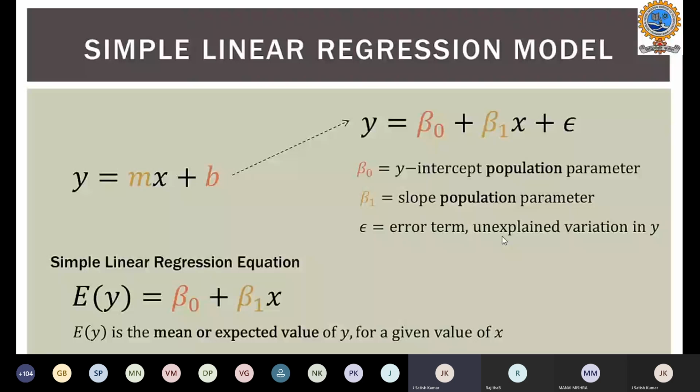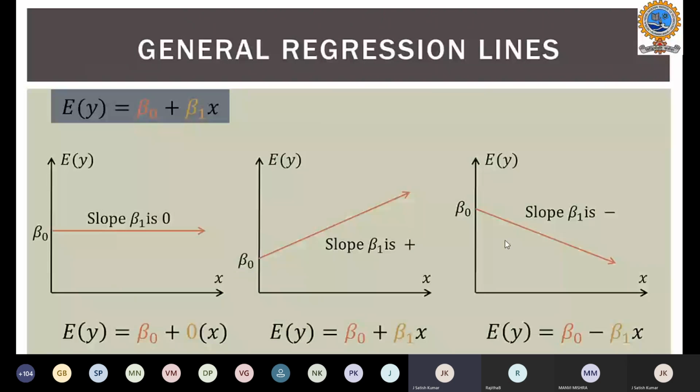Suppose general regression lines are represented as shown in this slide. My expected value is beta 0 plus beta 1 of x.